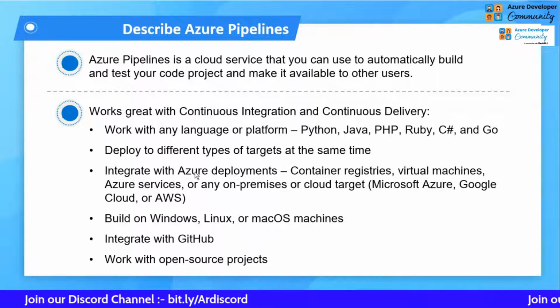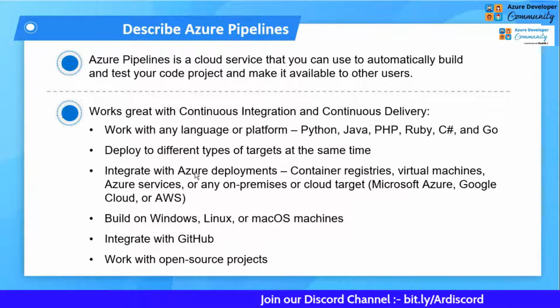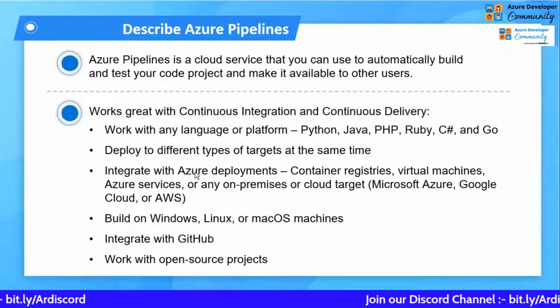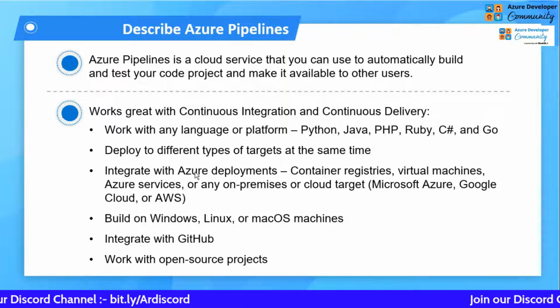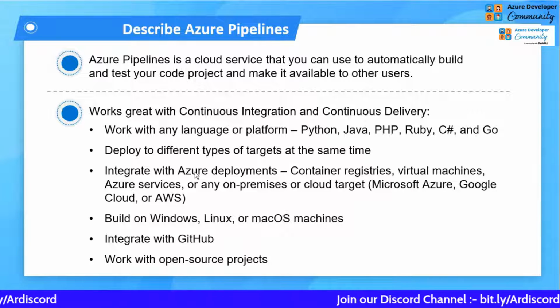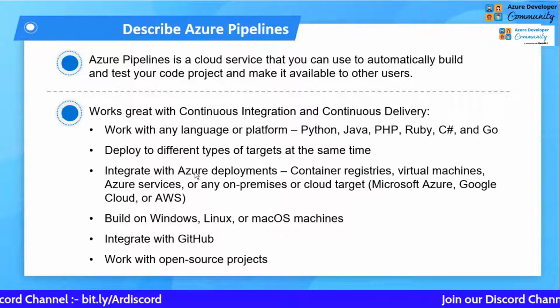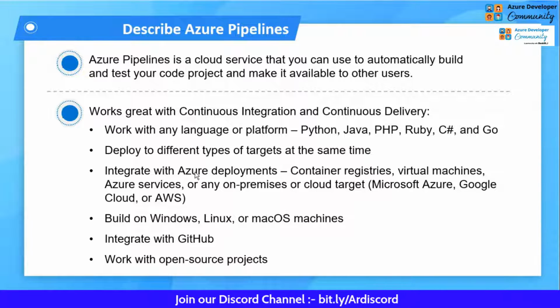Coming to the next, for the deployment purpose you can choose any other cloud provider also apart from Azure. You can use AWS, Google, or anything. So that is a good thing. Also, in terms of deployment, you can choose whether your application is going to be deployed on a Windows, Linux or Mac OS machine. So that type of flexibility is also provided. Also, the pipeline supports GitHub, Bitbucket, and other types of source control. So it works with open source products also, which is an additional point that Azure pipeline provides you.